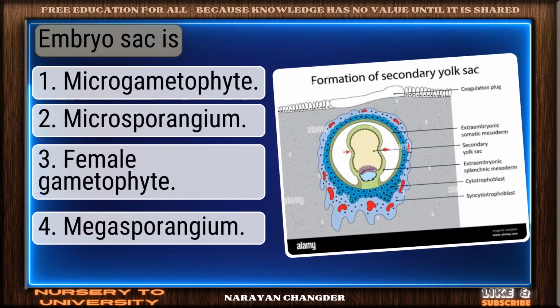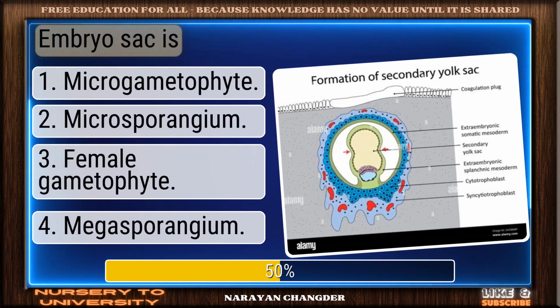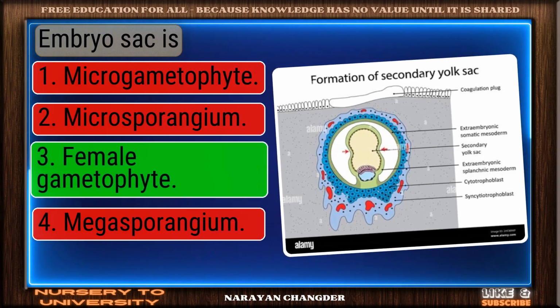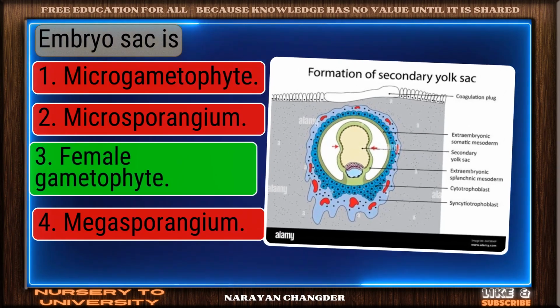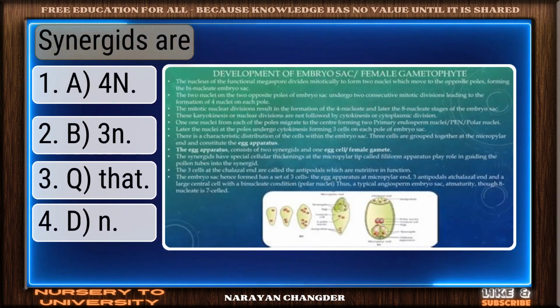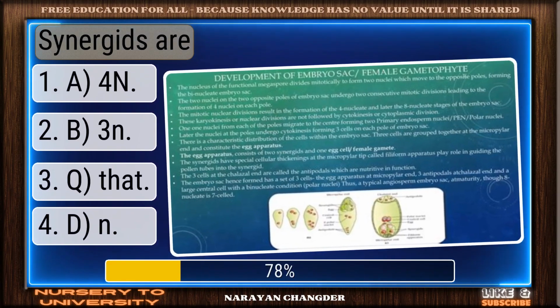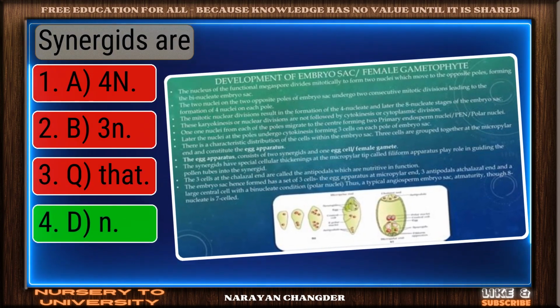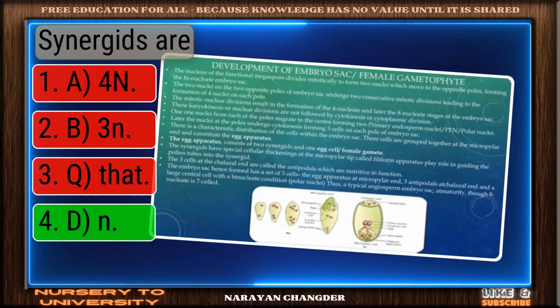Question number 296. Embryo sac is. Well done. Female gametophyte is the right choice. Question number 297. Coenocytes are. Strong choice. The answer is the right answer.